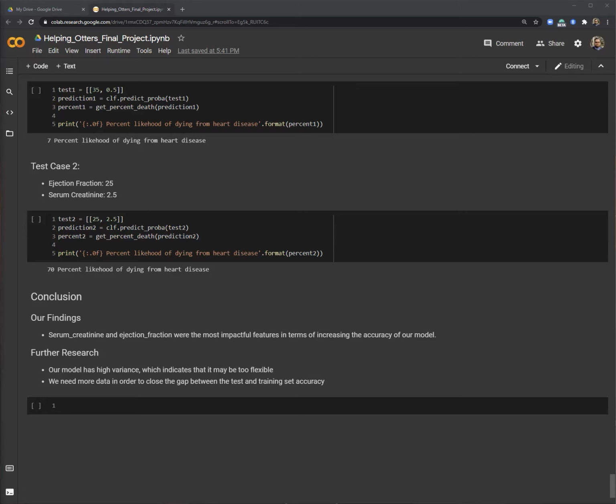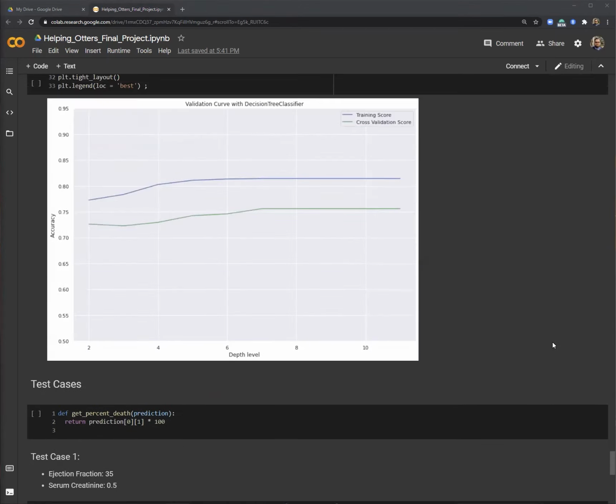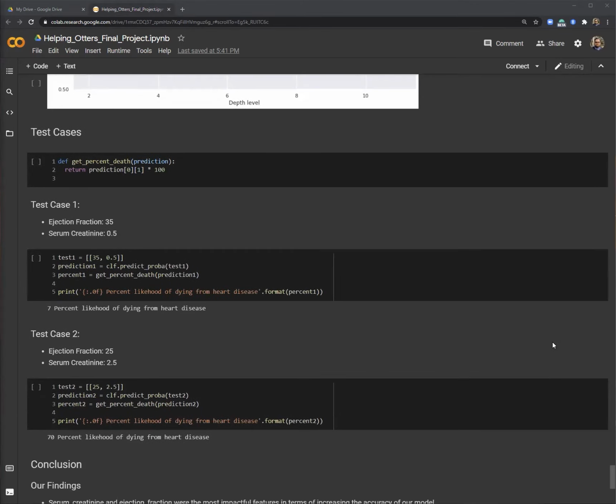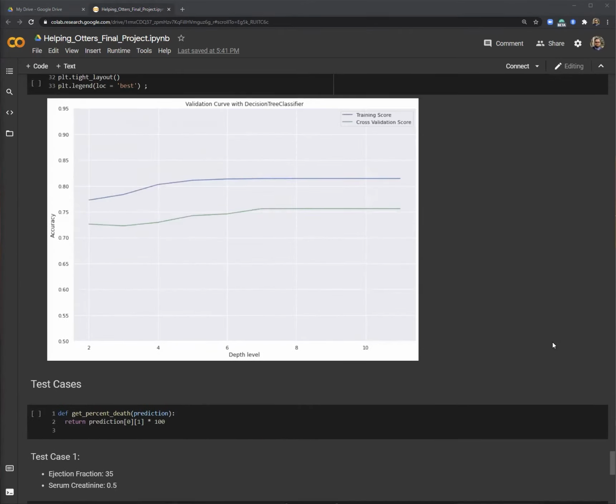Because our data set was so small, it was hard to determine exactly how impactful some of the other features were. For future research, we feel that increasing the size of training data would allow for more accuracy and exploration. We chose to use Google Colab for this assignment because it was easy to work with for our group project. We were able to work at the same time and easily see updates in comparison to other development environments.